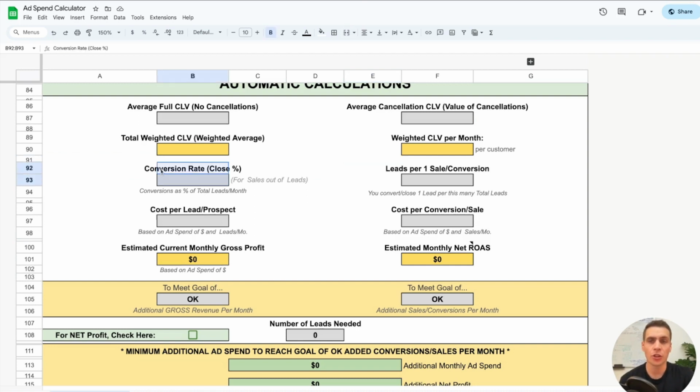Next, we have your conversion rate, which is also known as your close rate or close percentage, the leads per one sale or conversion that you need to generate.